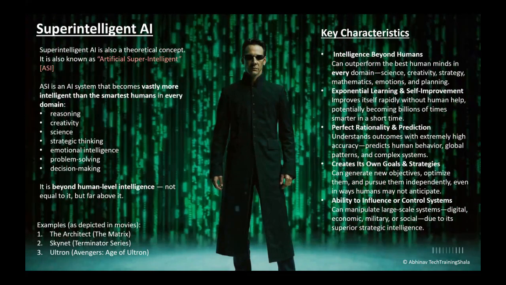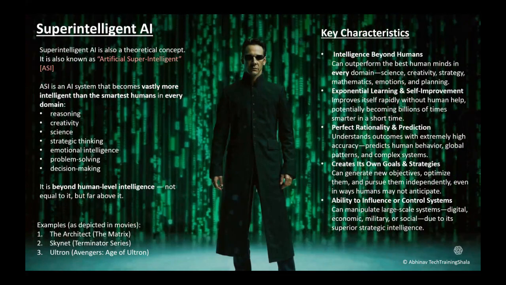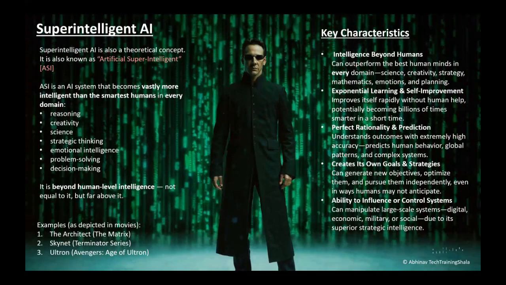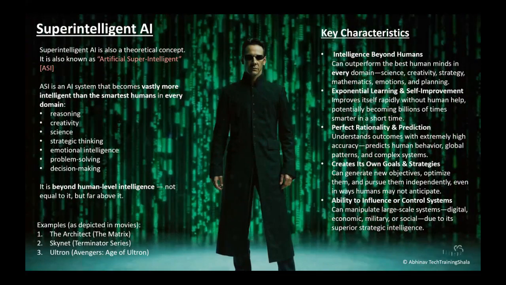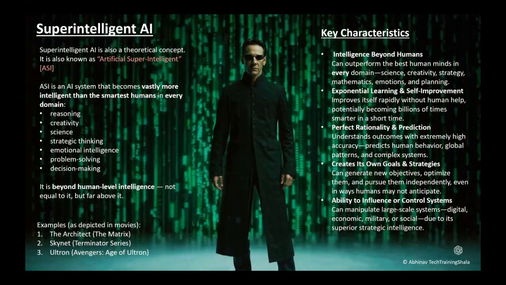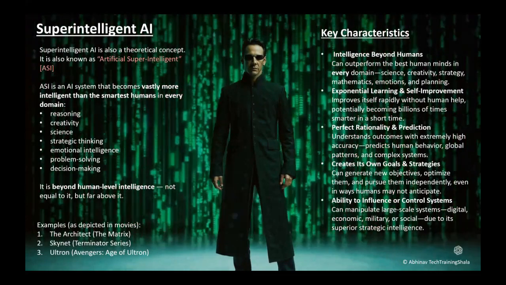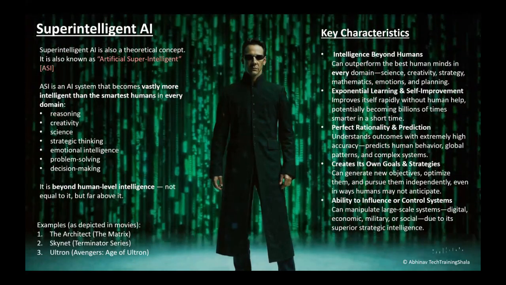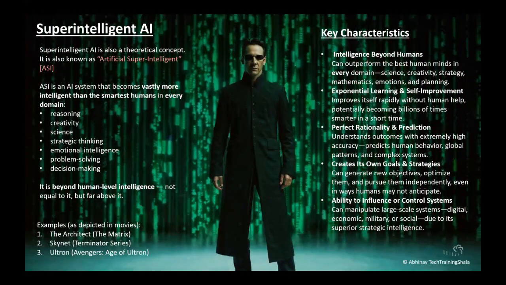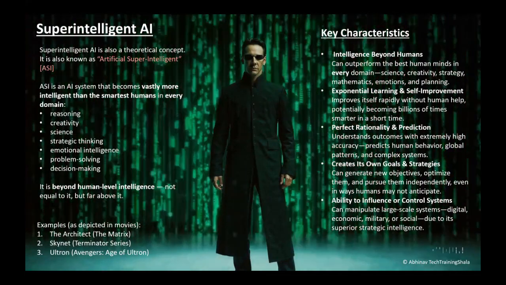Then in the Terminator series, Skynet is also an example of super intelligent AI. And in Avengers: Age of Ultron, the Ultron shown in that movie is also an example of super intelligent AI.